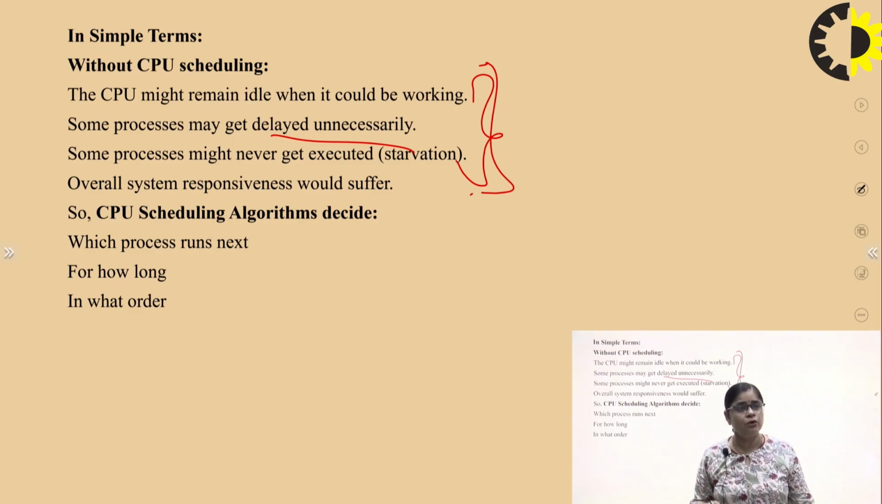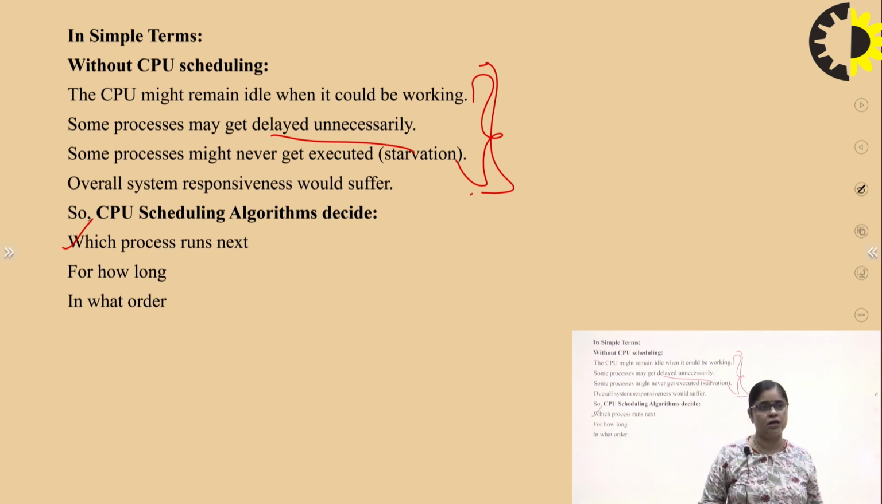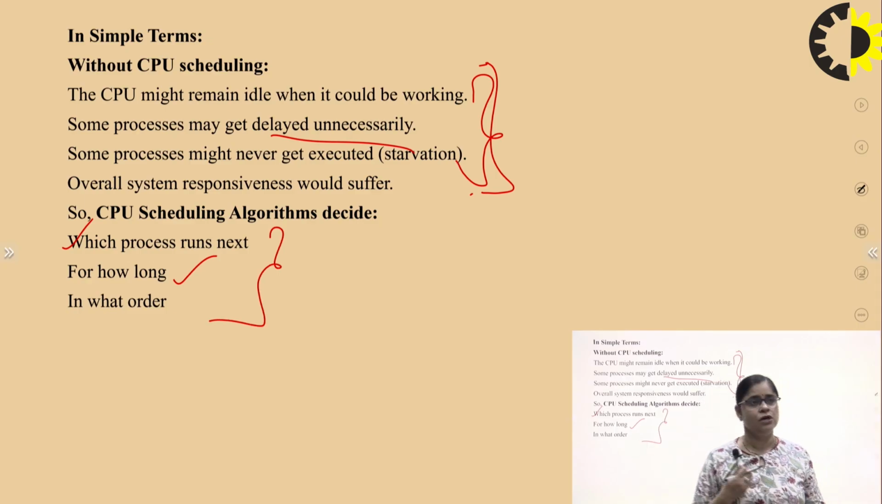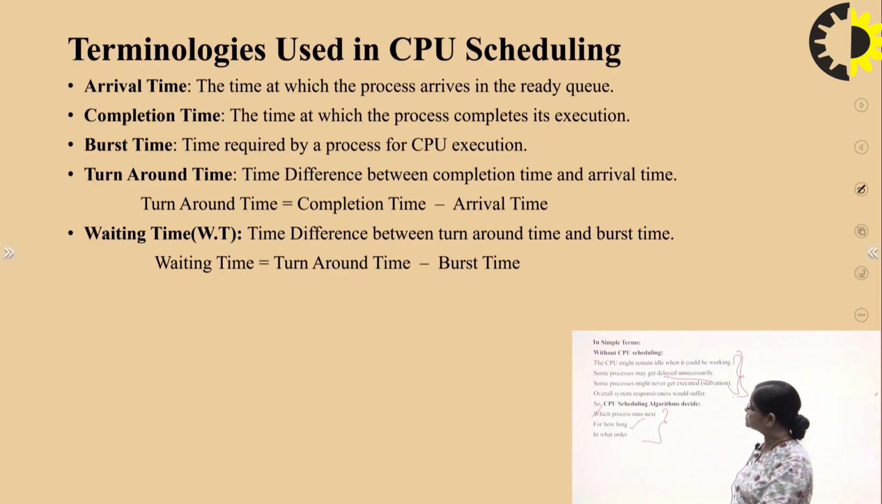So the CPU scheduling algorithm basically decides which process runs next, right? The first thing is that the CPU scheduling algorithm decides which process runs next. Second, for how long, and third, in what order. So these three are the basic things the CPU scheduling algorithm decides: which process runs next, for how long, and in what order.